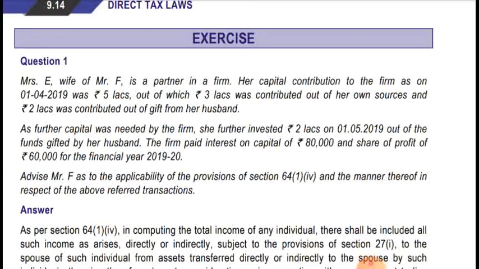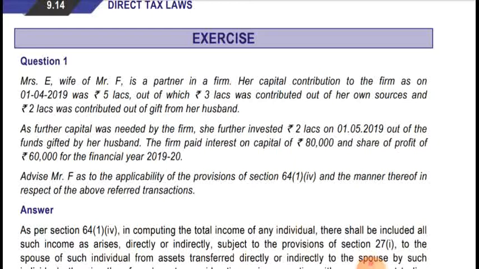Question number 1. Mrs. E, wife of Mr. F, is a partner in a firm. Her capital contribution to the firm as on 1st April was 5 lakhs, out of which 3 lakhs was contributed out of her own fund and 2 lakhs was contributed out of a gift from her husband.